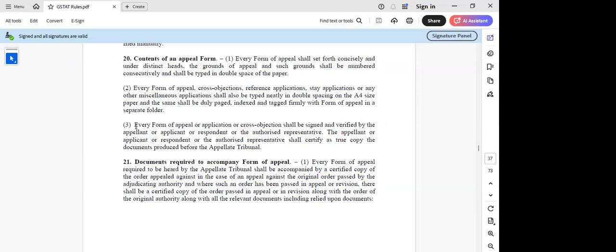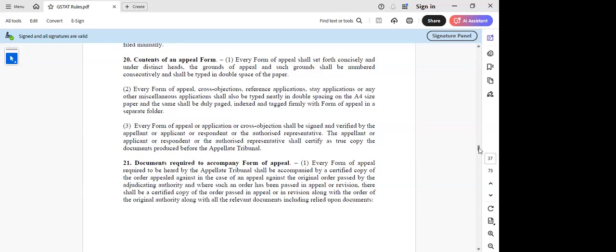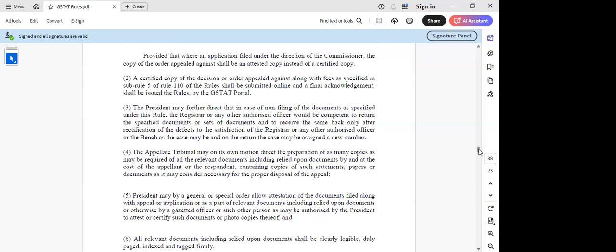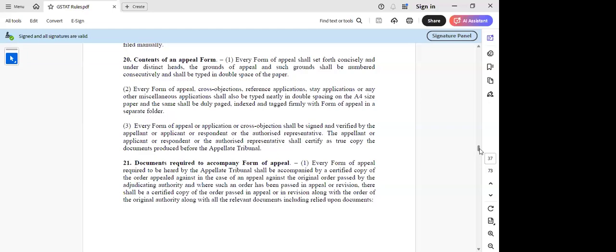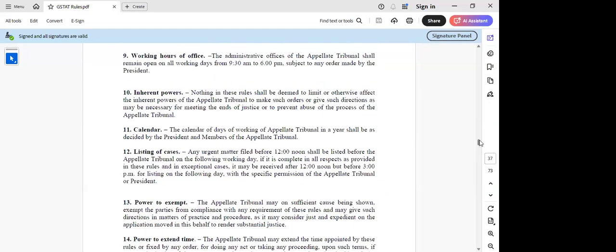Even if we read Rule 20, sir, here also they have said every form of appeal or application or cross objection shall be signed and verified by the appellant or applicant or respondent or the authorized representative. And the appellant or the applicant or the authorized representative shall certify as true copy the documents produced before the appellate tribunal. This is what I was trying to highlight, sir. So as you said, we have to be a little cautious. We should not take the responsibility of signing all those appeal documents, especially when it has to be signed by the appellant or the respondent as the case may be.